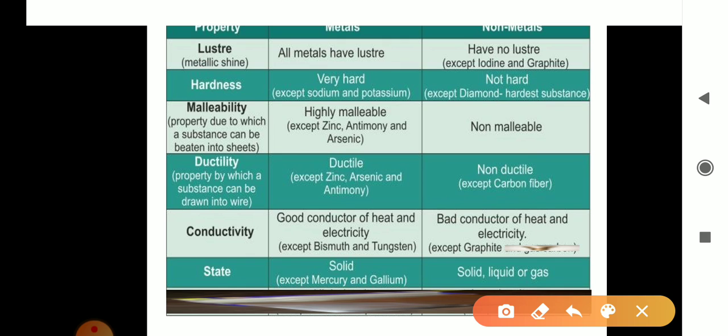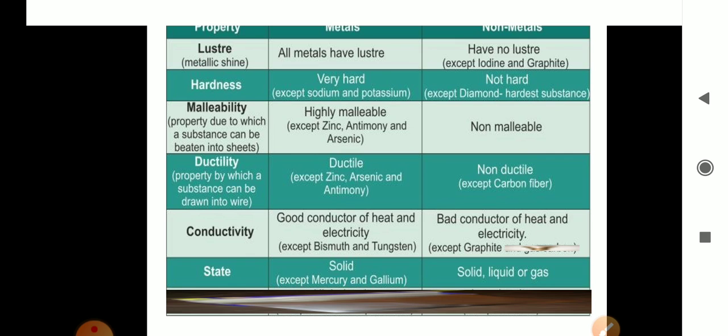The first is luster. All the metals have luster and non-metals do not have luster except iodine and graphite. Iodine and graphite are the non-metals which have the shine. It means which have the luster. Is it okay? Then next, hardness.